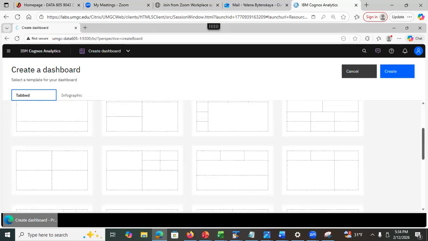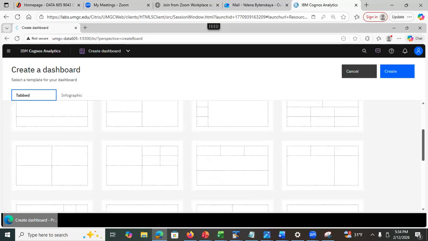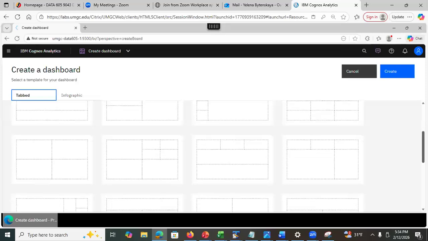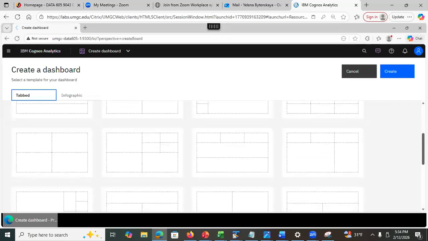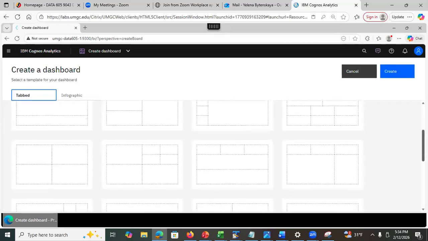But remember this, the more visualizations you put on a tab, the longer the page might take to load. In most of the cases, I like 2x2. I say in most of the cases because there will be a case tonight when I do just 2.